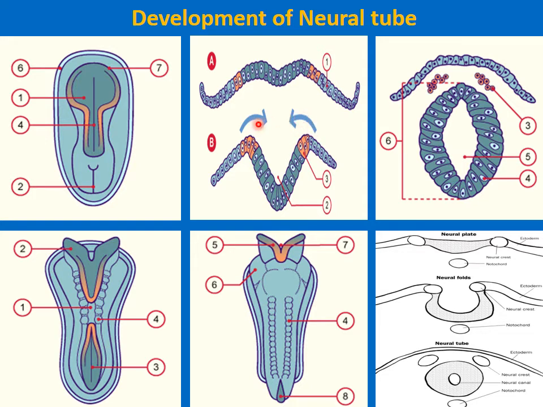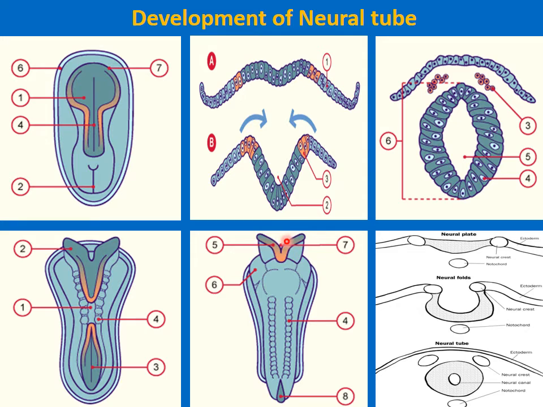Then the neural folds show more rapid growth, and they start to converge towards each other and finally meet with one another. That fusion process starts in the future cervical region, and then it proceeds in a cranial direction as well as in a caudal direction until only its ends, which are called the anterior neuropore and the posterior neuropore, remain in temporary connection with the amniotic cavity.